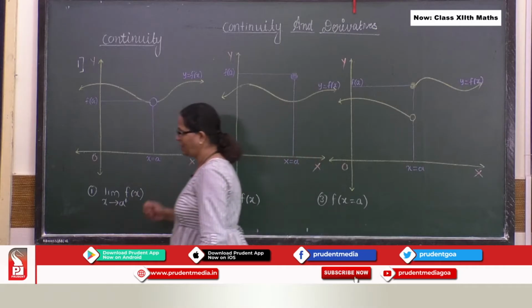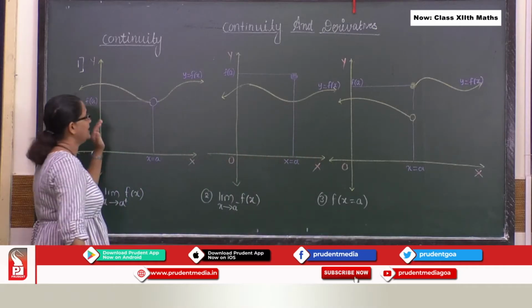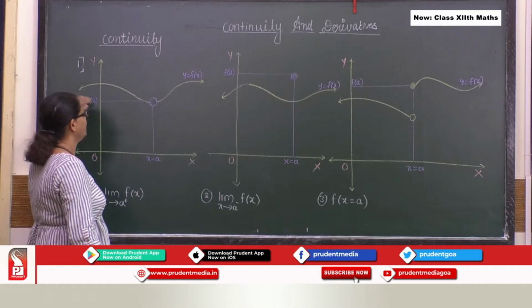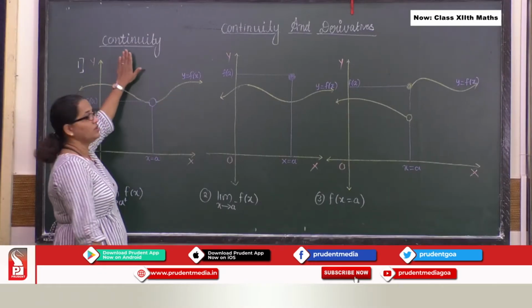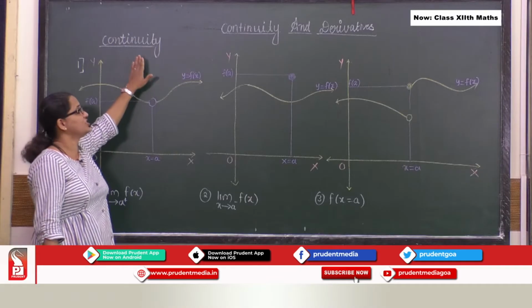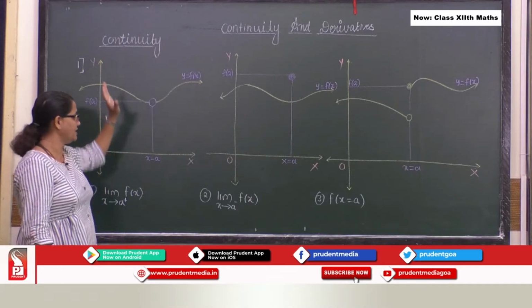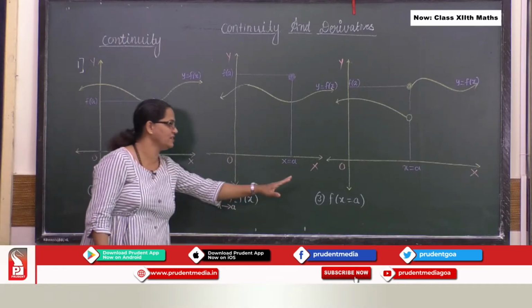As I told you, continuity is a curve which is very smooth. To understand this definition, consider continuity at one point, that is x equal to a.